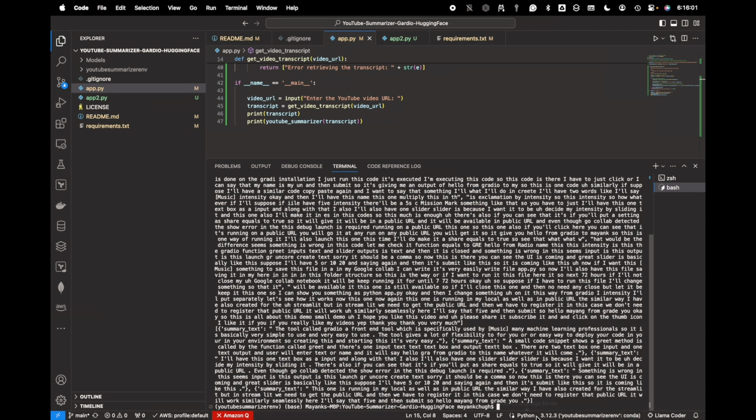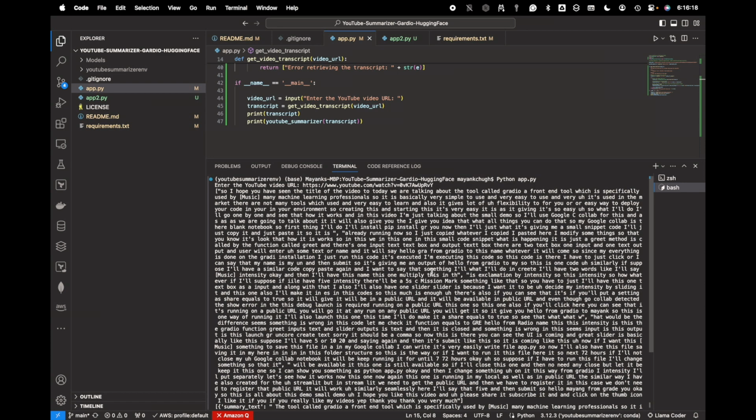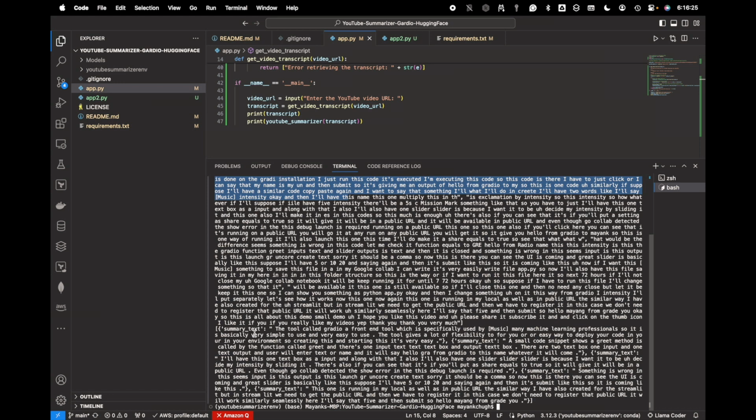Yes, my model also gave an output. If I look here, this has already come. The summary text is also here. This is basically from the first part, and then later we get the summary text, this much. So we can deploy this; we can just create a Gradio application using this.